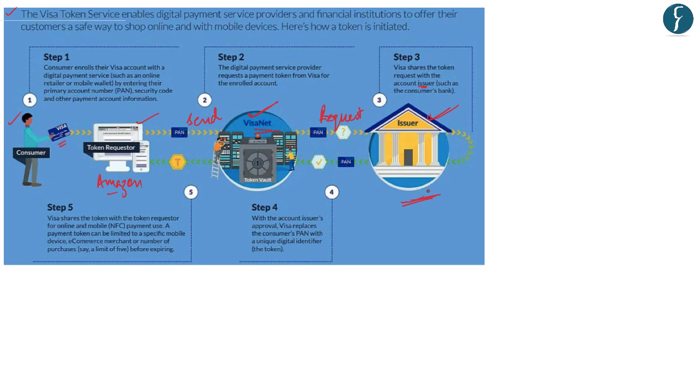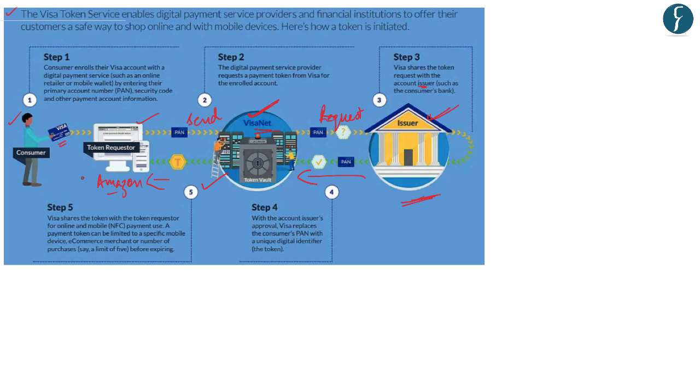Now the consumer's bank, that is your bank, will send a unique alphanumeric code to this card payment provider as well as to the consumer, that is you. Now when this token has been received by the card payment provider, this card payment provider will replace your account details with this unique alphanumeric code. And then this unique alphanumeric code or the token will be sent to Amazon for the payment of the transaction.